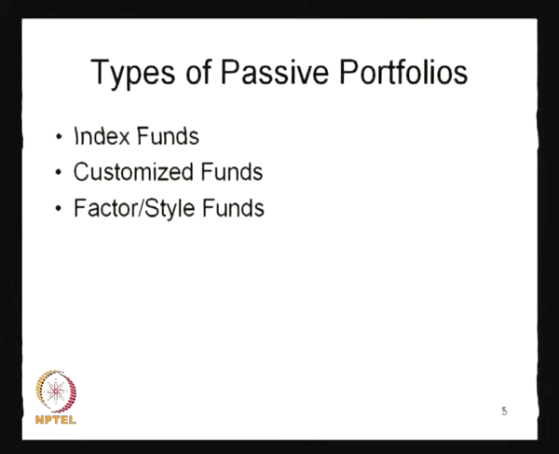Then we have different types of passive portfolios that fund managers or investors generally make in the market. One is index funds, second is customized funds, and third is factor or style funds. These are basically the broad types of passive portfolios that investors who believe in or follow passive investing regularly use to track the market portfolio or market return from time to time.